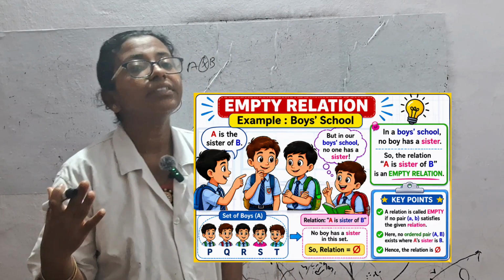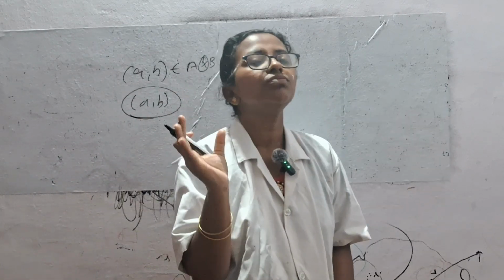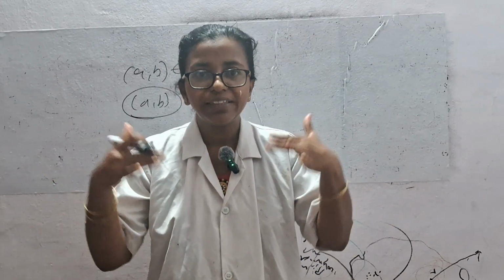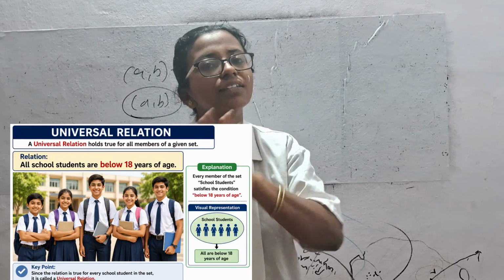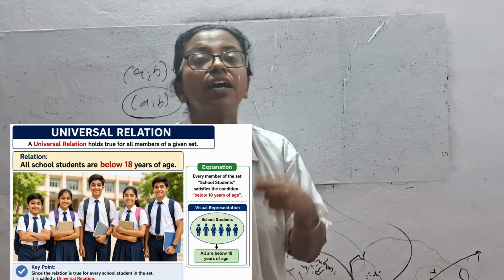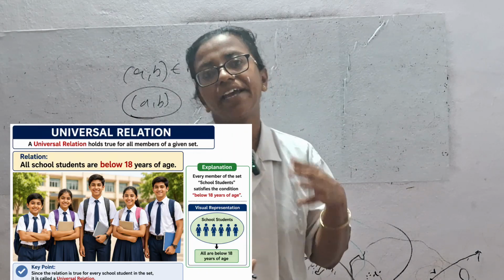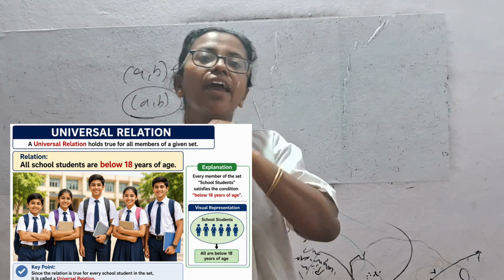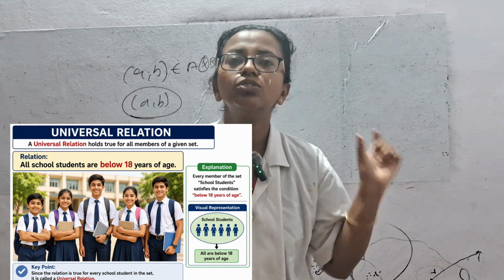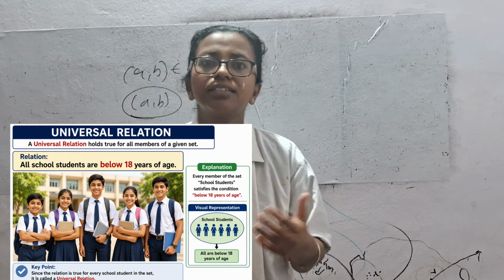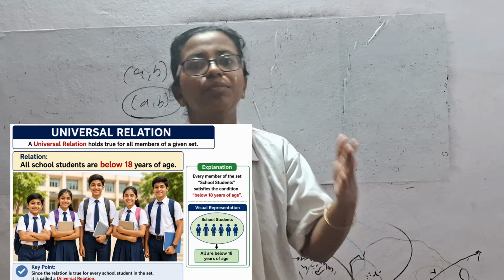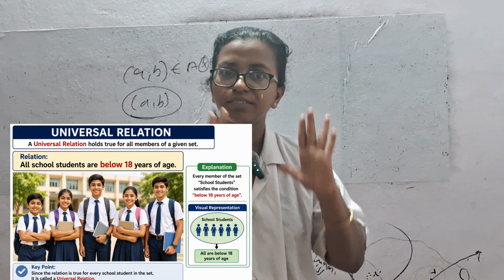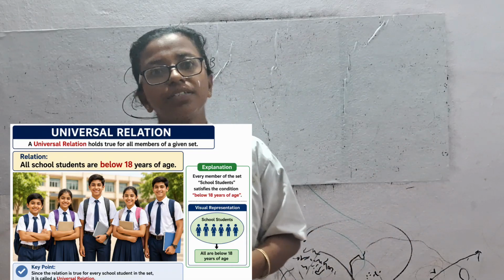Next, universal relation. What is a universal relation? Universe means everything will be there, so that name is universal relation. In practical life, say I'm in school, all students belong to below 18 age. Only below 18 age will be school students. Like that, I'm getting the universal set, the universal relation.